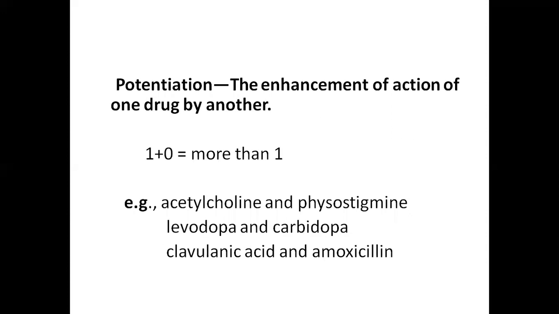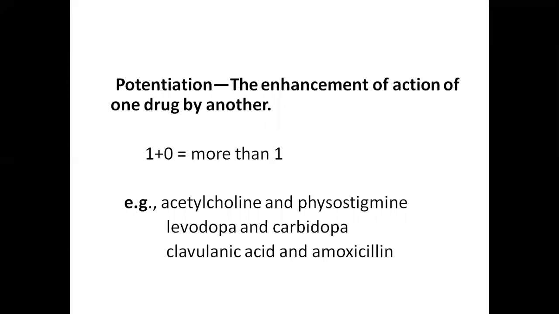Then coming to the potentiation. Potentiation means the enhancement of action of one drug by another, which is not having direct activity, but is having indirect actions. That is, 1 plus 0 is more than 1. Example, acetylcholine and physostigmine.